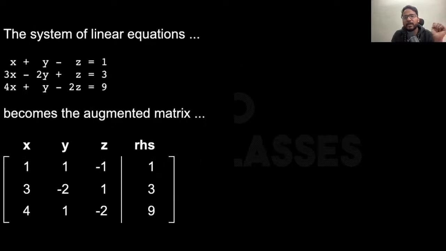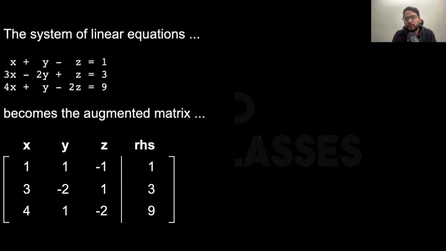That's the very first step. So let's suppose this is the set of equations you have, then you will be converting that to an augmented matrix. Now here, just notice that every column corresponds to one variable, which is x, y, z, and the right hand side is written here after this bar. Okay, this is the notation that we will be using.